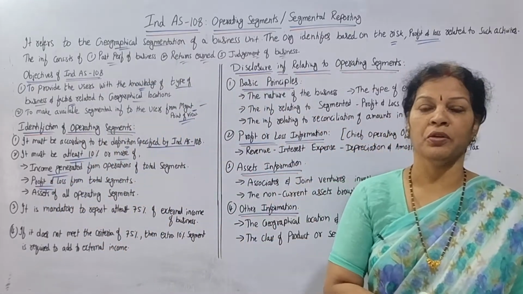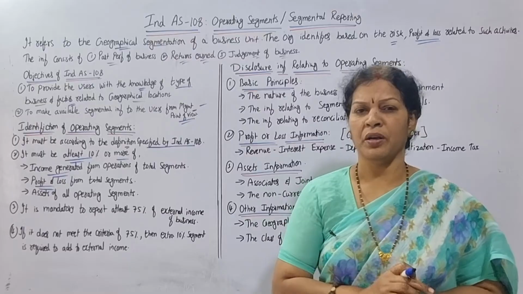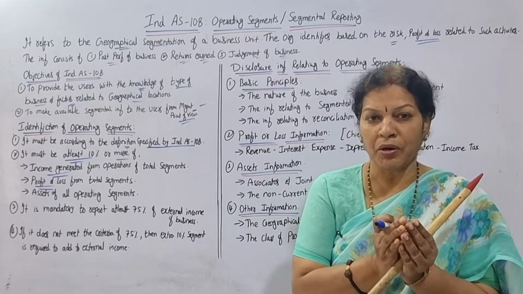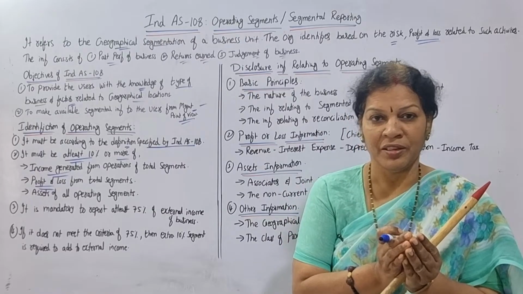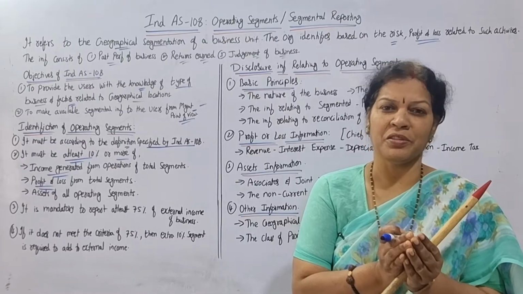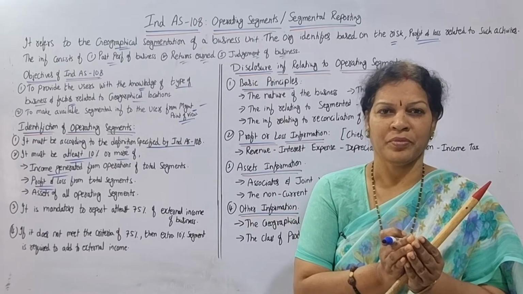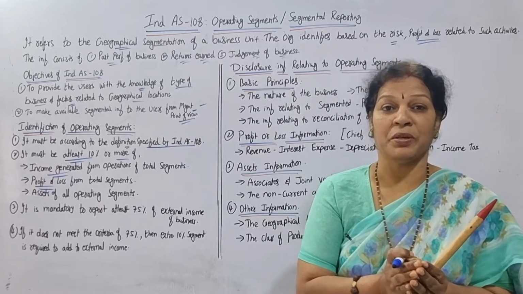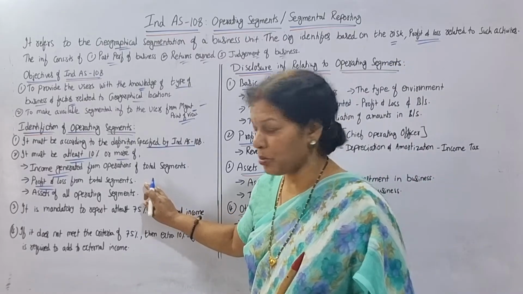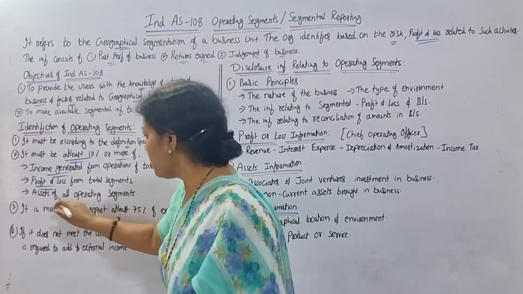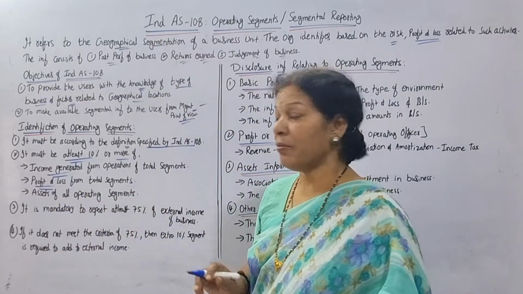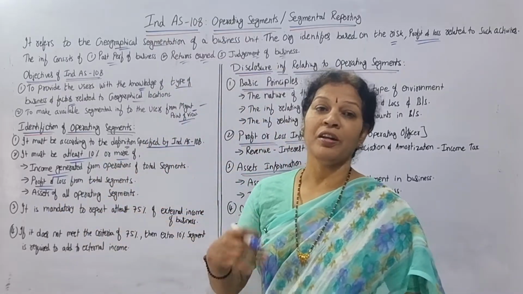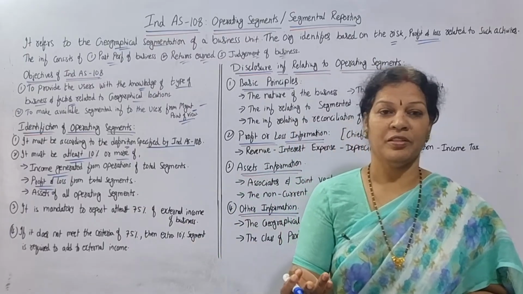Suppose we got a profit of 1 crore. The segment I am creating must generate at least 10% of that. Profit or loss, whatever it may be, it must be 10%. Or the assets of all operating segments: at least 10% or more of the assets.